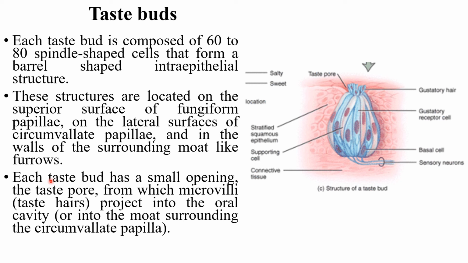Any foodstuff that reaches here will be initially moistened by saliva, and that saliva-laden food will reach the taste pore, where the gustatory receptor cells will send the signal to the brain through the sensory neurons, where the taste will be appreciated later on.